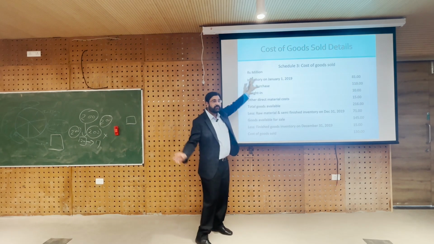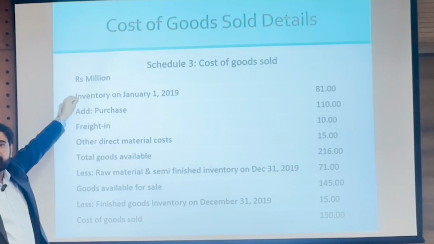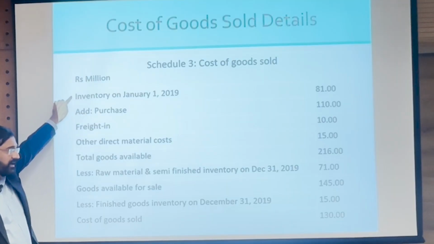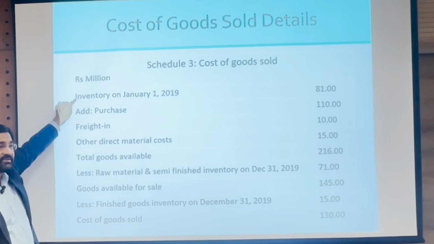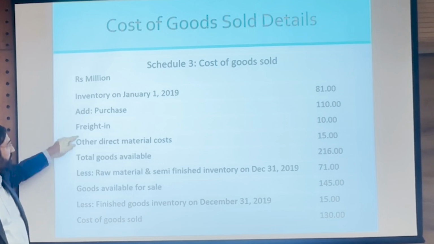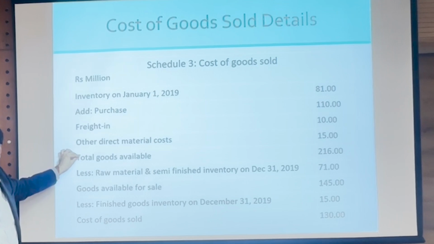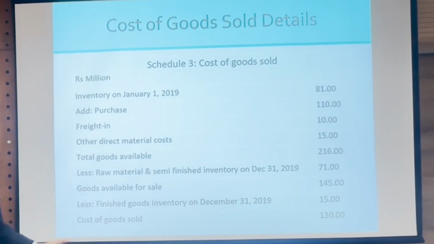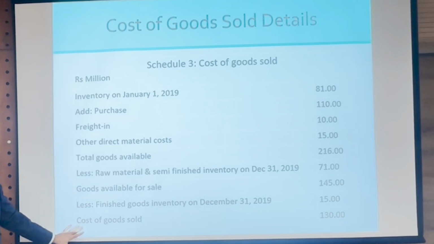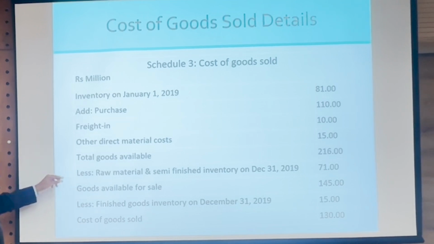So you will add: closing balance of last year is opening balance of this year, then you add all the inflows, purchases, freight, other direct material costs. So this is how much is available with you, that 10,000 plus 1,000, 11,000, and then you subtract everything else to arrive at the final figure. Are you getting what I am saying conceptually? And so what do you subtract?